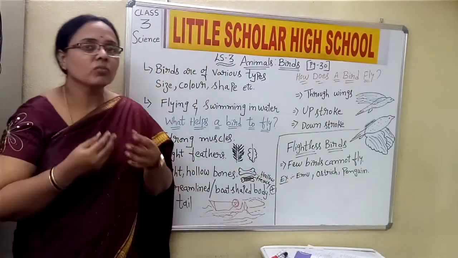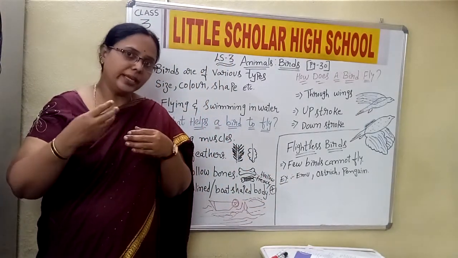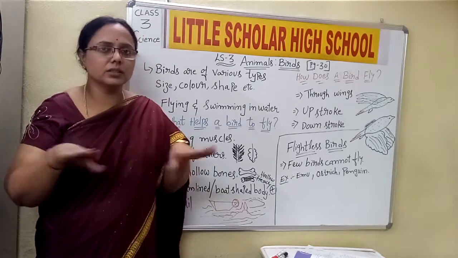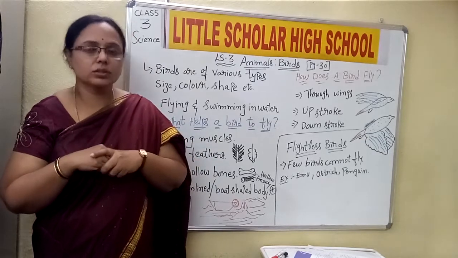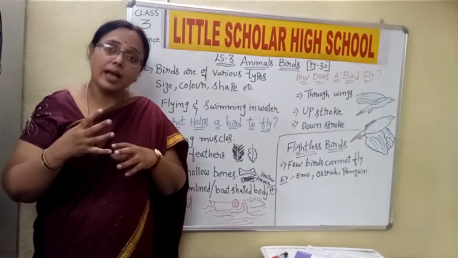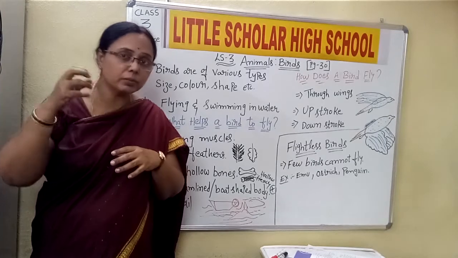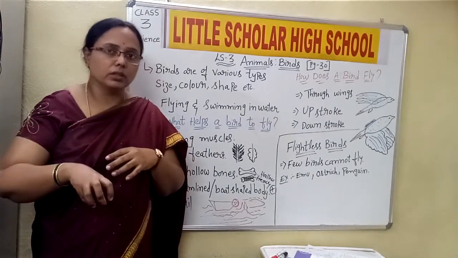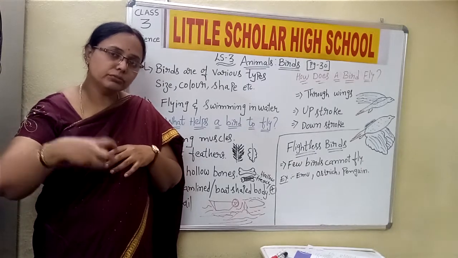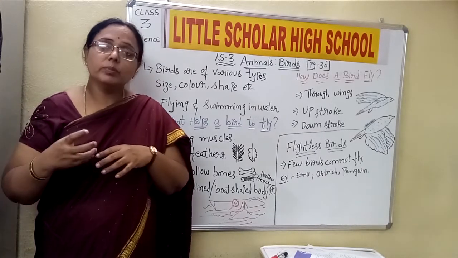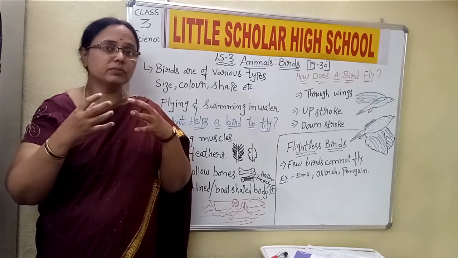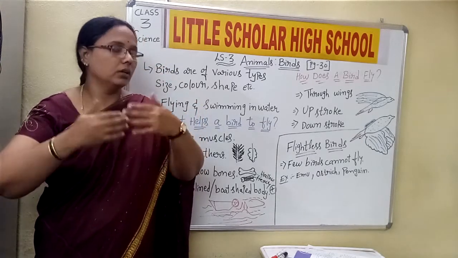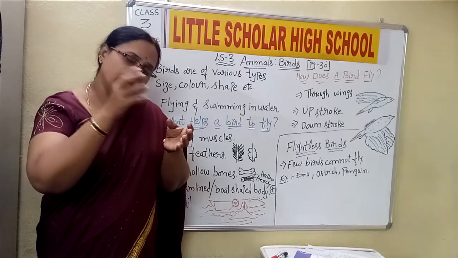For example, few birds take the food from the soil, just the surface of the soil, okay, and few birds have to take the food from the water. They have to catch the food from the water, and few birds have to take the food from the very internal parts of some other plant.